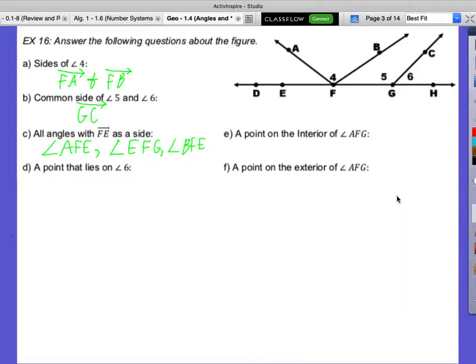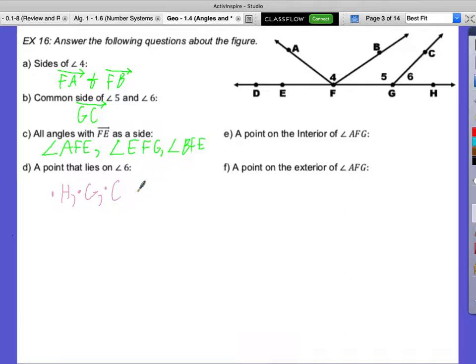A point that lies on angle 6. Angle 6 is right here, this angle. What's a point that's on the angle? There's 3 different options. Point H, point G, I heard C. Any of those. You just have to name one. Whichever one you like the most, I suppose. Whichever one looks the prettiest to you.